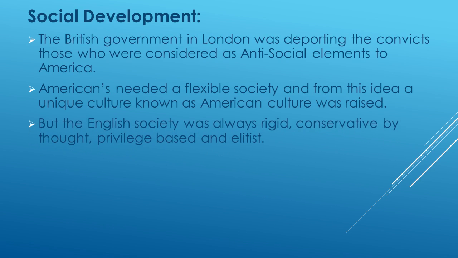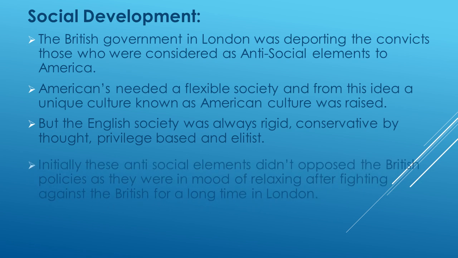But the English society was always rigid, conservative by thought, privilege based, and elitist. Just now I told you that English society was very much rigid, conservative by thought, and always privilege based. That's the reason why these Americans needed a flexible society. They opposed this English society.